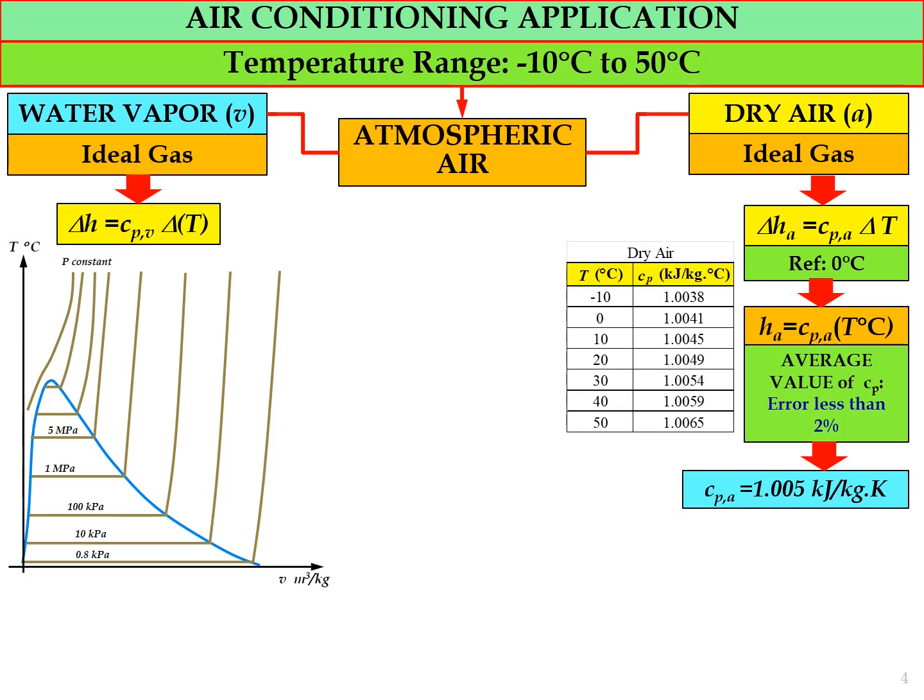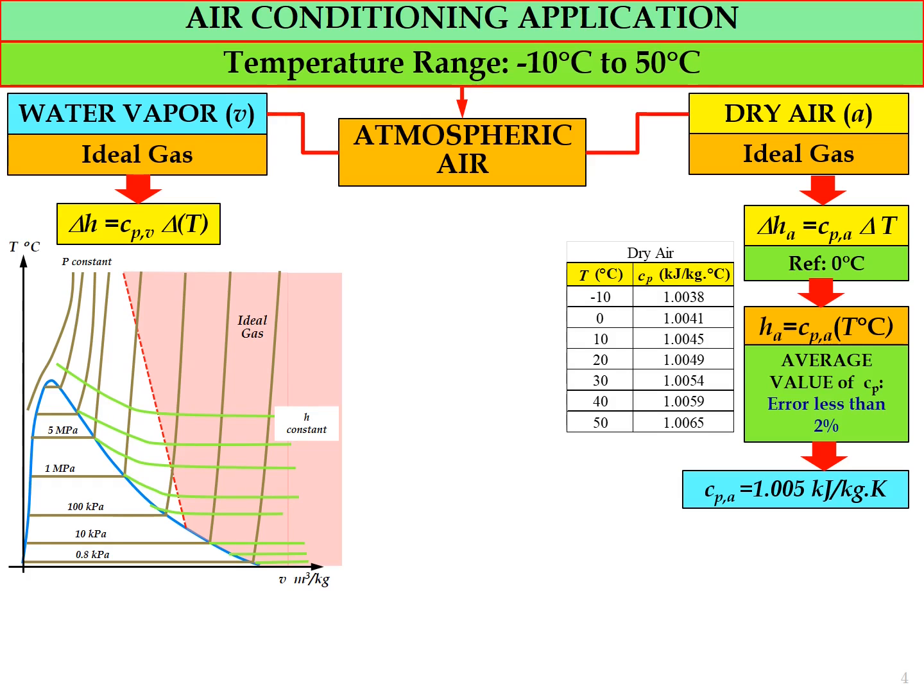We can see the value of pressure stated in the TS diagram, start from 0.8 kilopascal up to 5 megapascal. Okay, and then we can see that we have what we call the red color region. So the red color region represents the area where we can consider the water as water vapor as an ideal gas.